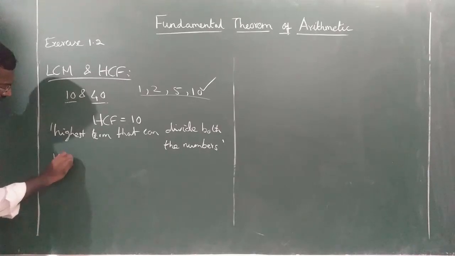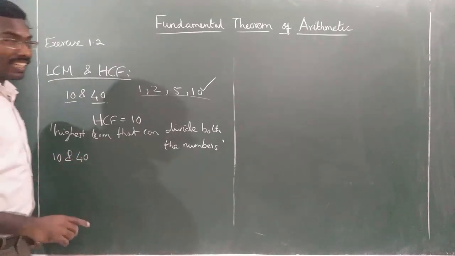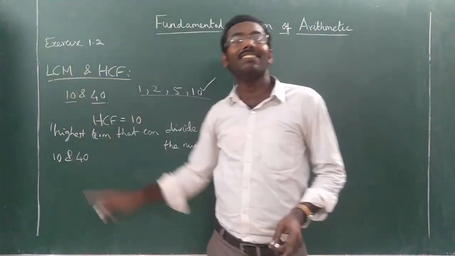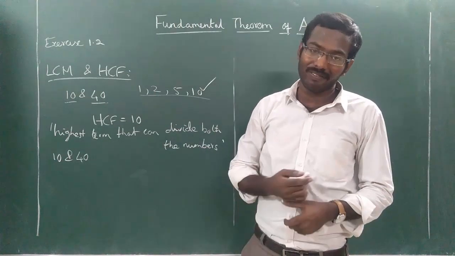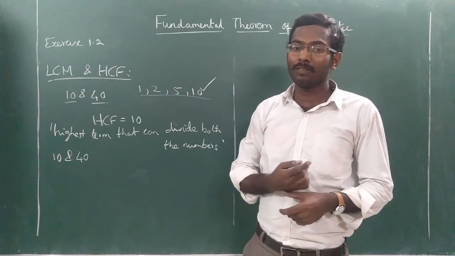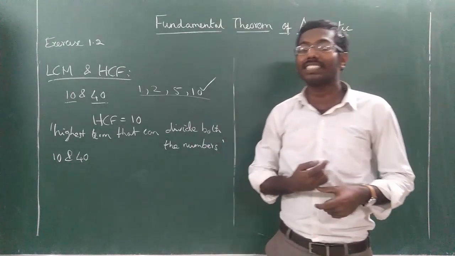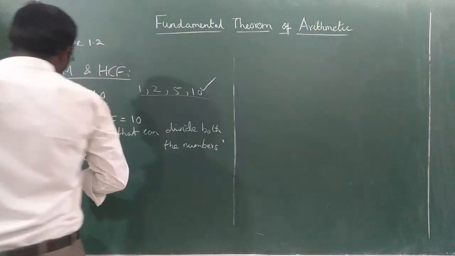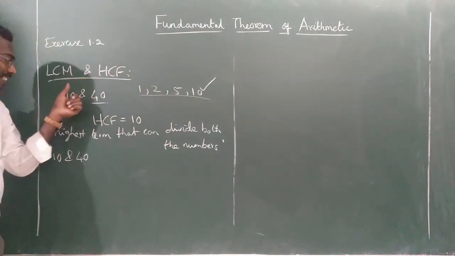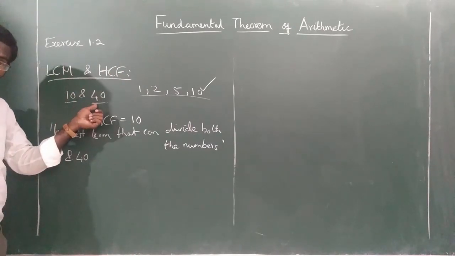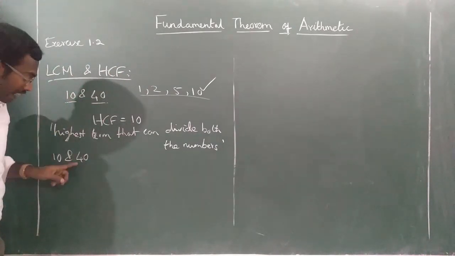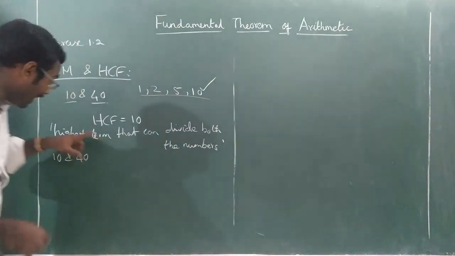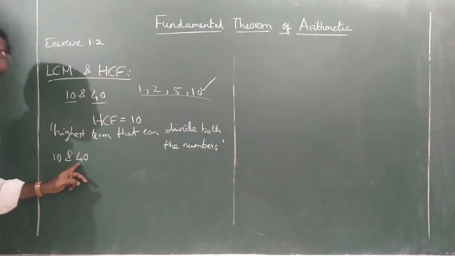Same numbers, 10 and 40. So LCM, least, though the name is given least, LCM will always be greater than the HCF. Unless the two numbers are the same, LCM will always be greater than the HCF. Why? What is LCM then? I told you that HCF is the highest number which can divide both the given numbers. But LCM is the least number, the smallest number that can be divided by both the numbers.